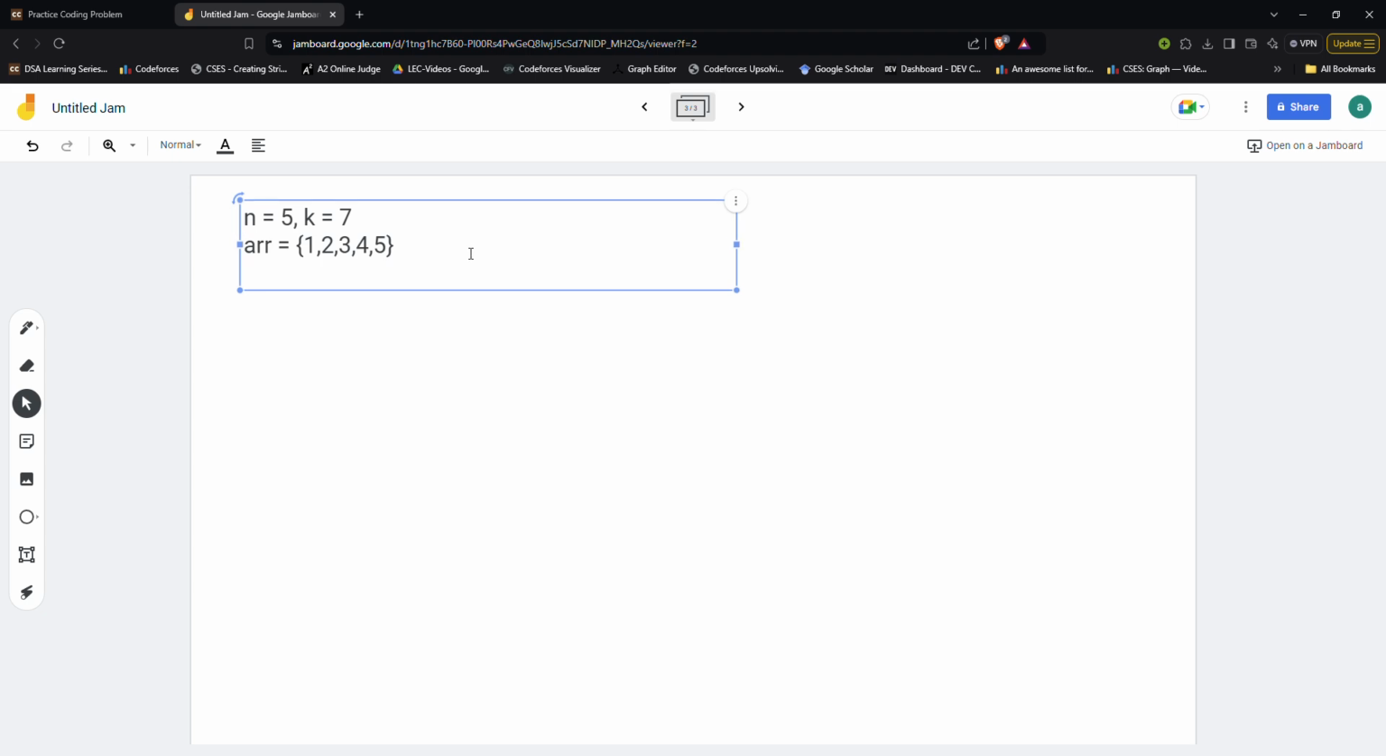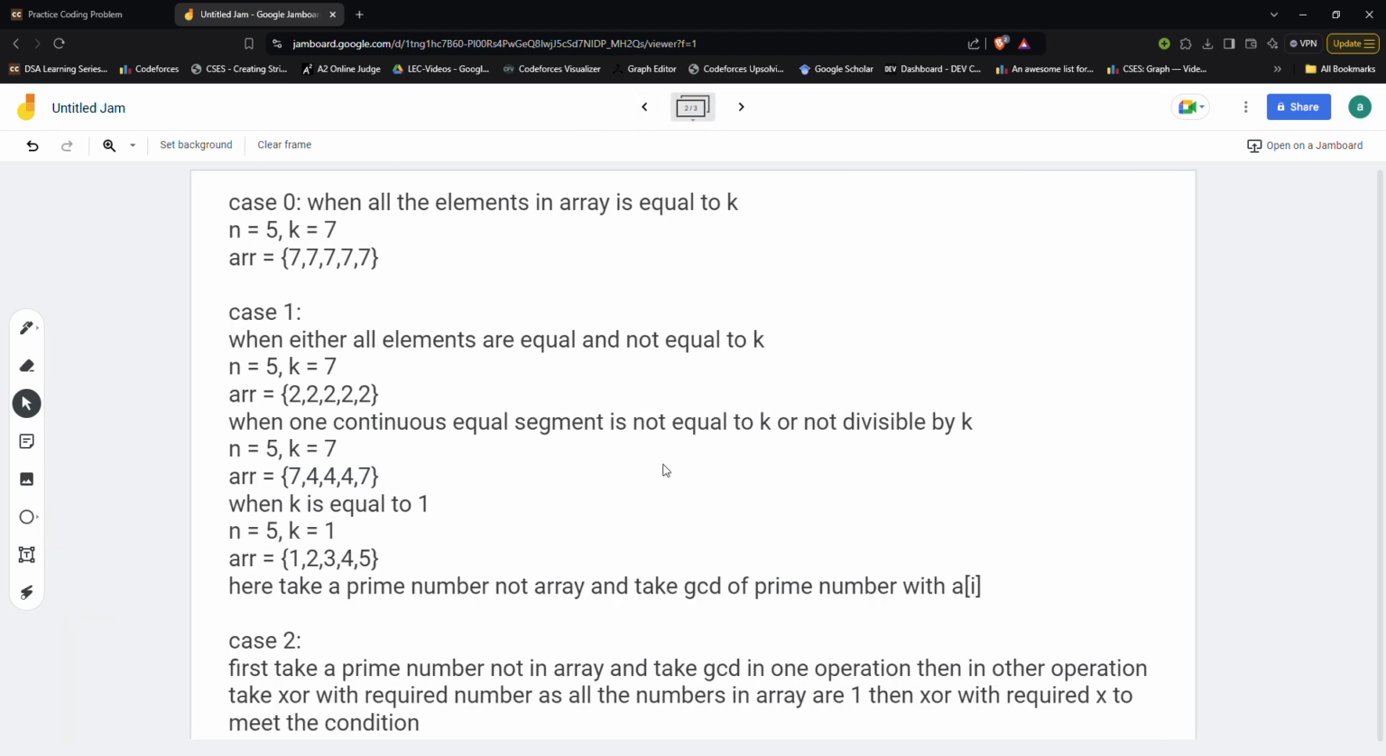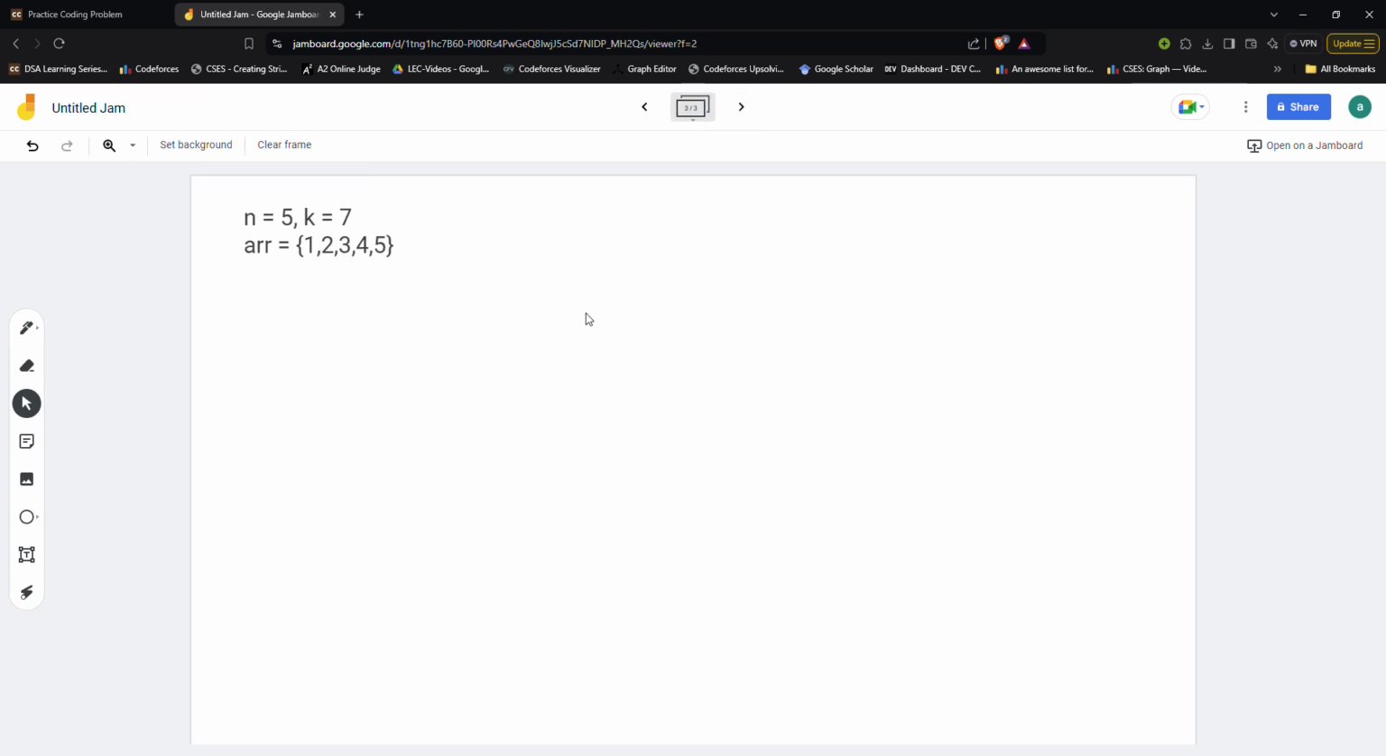Now what I will do is choose one particular value of x in one operation. The logic says: first take a prime number that is not present in the array and take the GCD in one operation, and then in the other operation take the XOR with the required X to meet the condition. So what I'm trying to convey is that first, in one operation, I will make all the values of my array equal to 1. How can I make that? GCD with any value that does not share any factor. So let's say I choose 11, because 11 is a prime number.